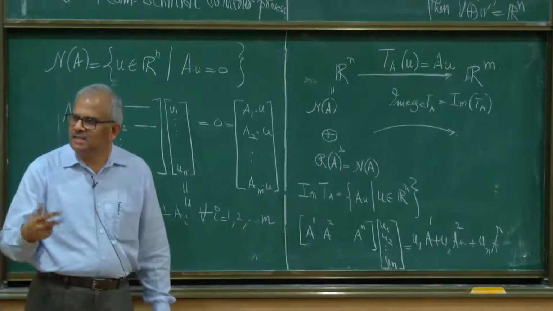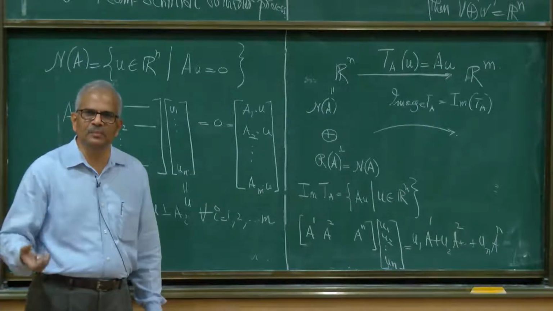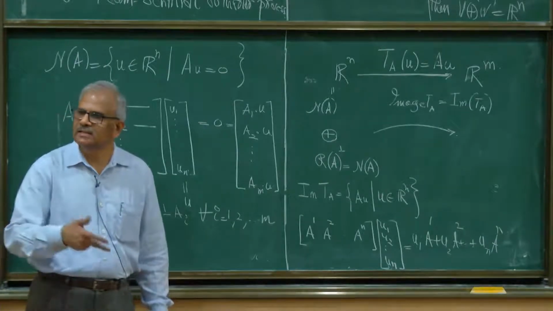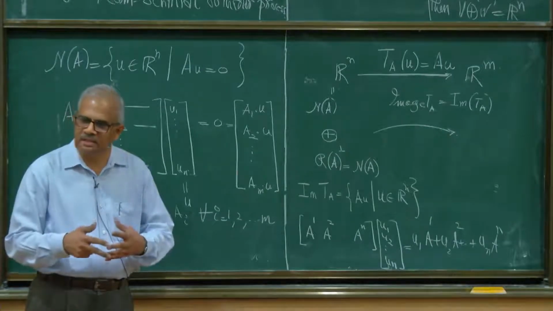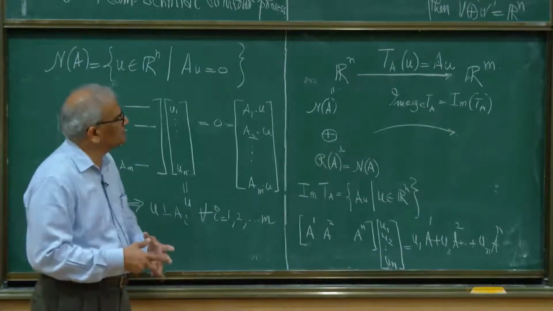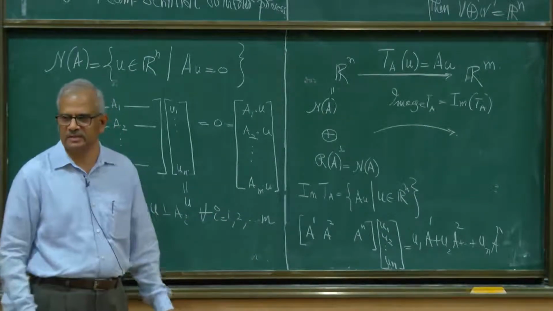So the image consists of linear combinations of column vectors, and every linear combination of column vectors of A is in the image. So the image is really the vector subspace of Rm which is the linear span of the column vectors of the matrix.